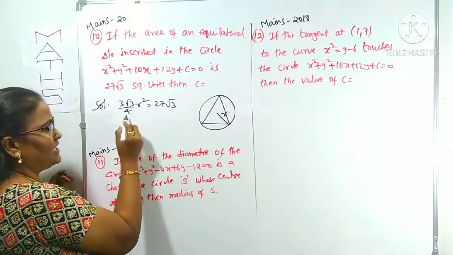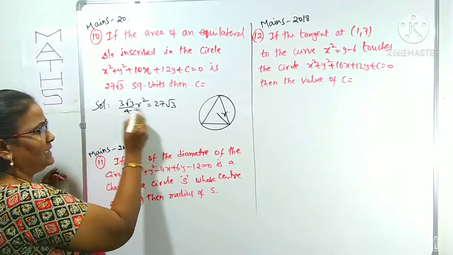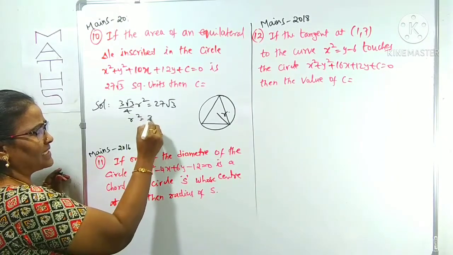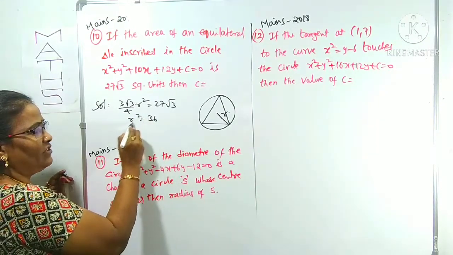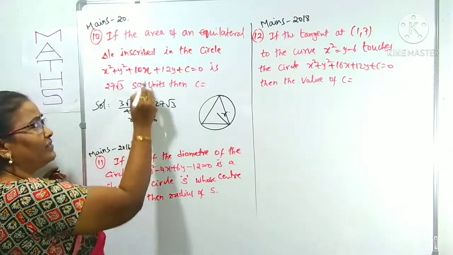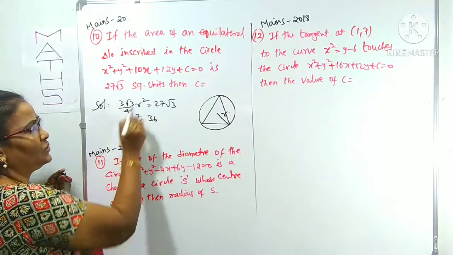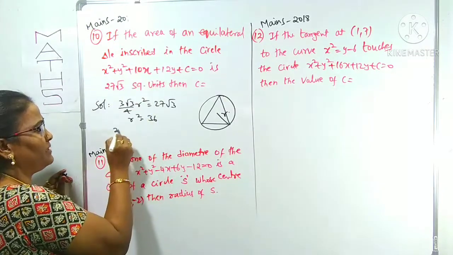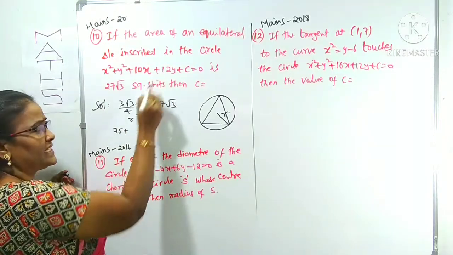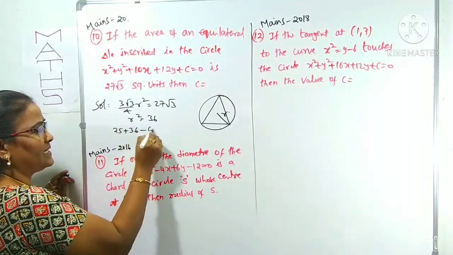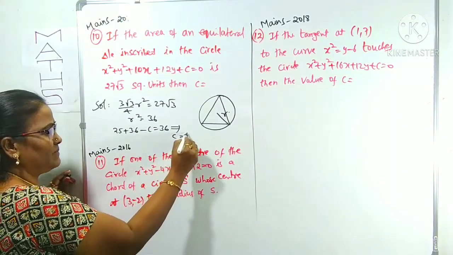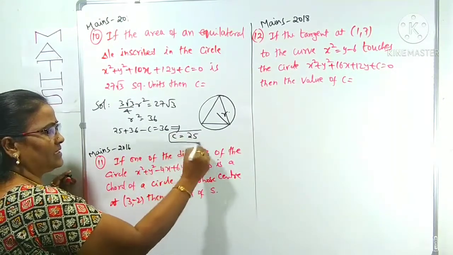So we can make the cancellation. Root 3 cancels. 3 nines. Therefore r square equals 9 into 4, which is 36. We got r square equals 36. What does r square mean? The radius square of the circle. What is the radius square? g square plus f square minus c equals 36. Here g square plus f square is 5 square, 25. 25 minus c equals 36. Hmm, working it out, c is simply 25. That's it.